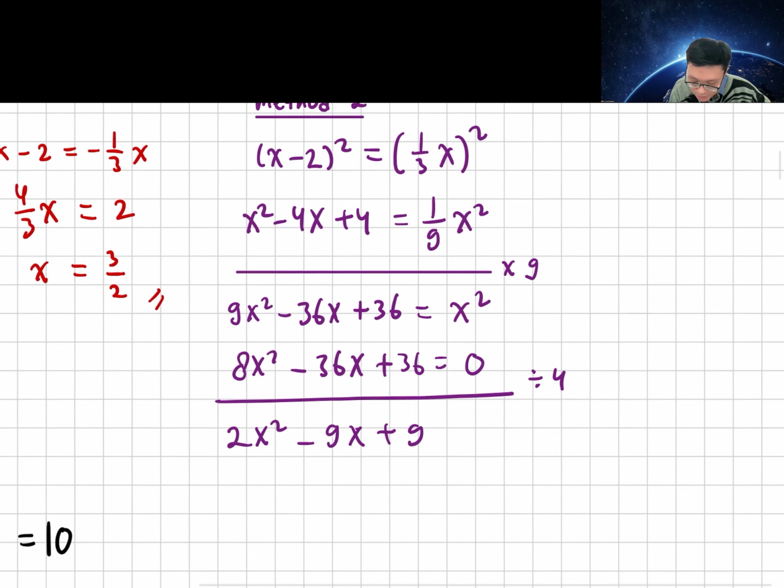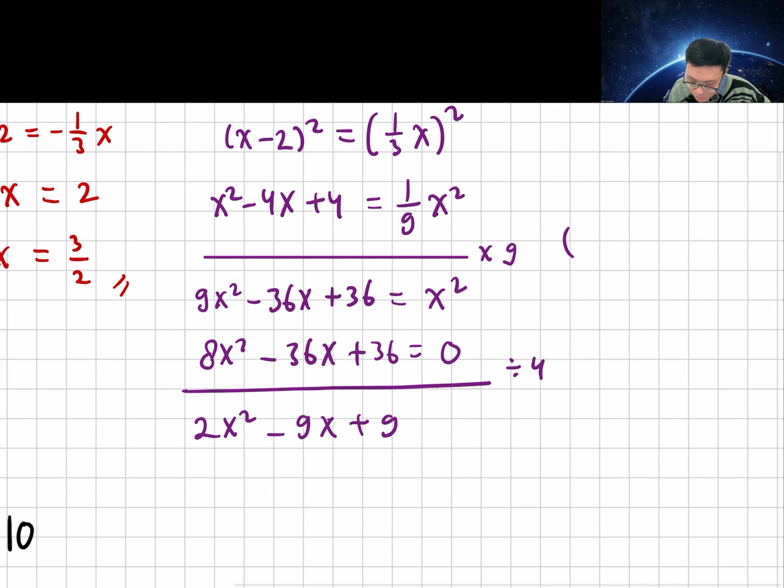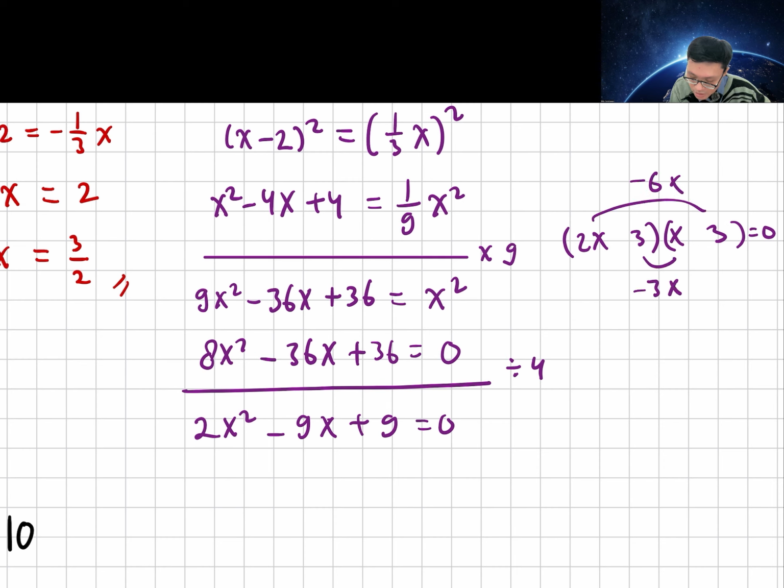To make it easier for me to factorize, when I factorize, I got 2x and x, and I have 9, so 3 and 3. This one is 6x, this one is 3x to get minus 9x, so I put this, so I got this.